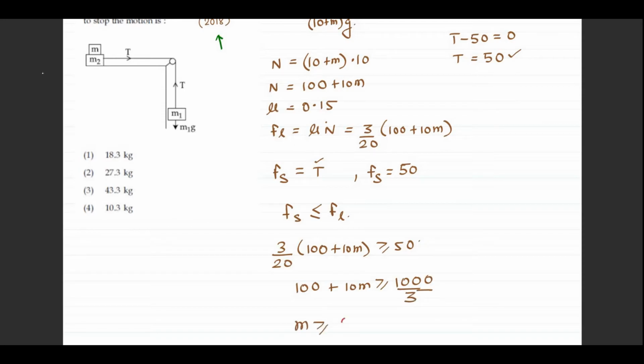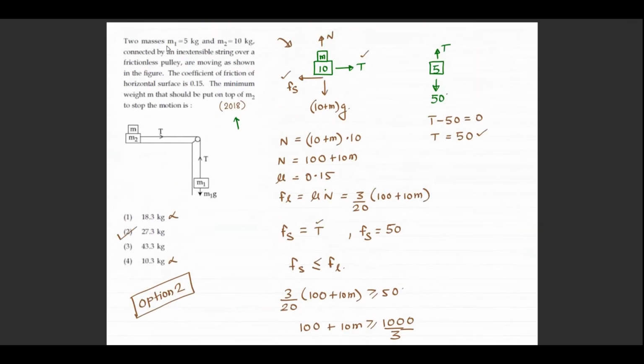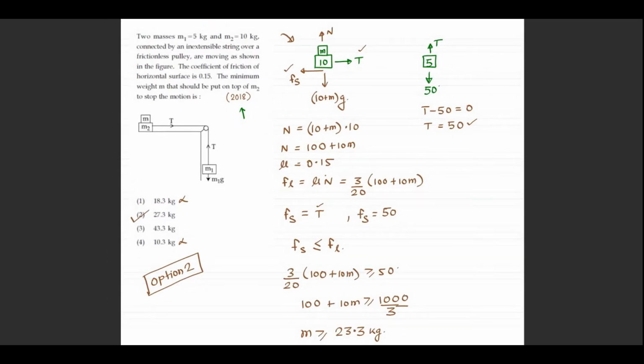So M will come out to be greater than 23.3 kg. Right? So the value of M should be greater than or equal to 23.3 kg. So 18.3 cannot be, 10.3 cannot be. Out of the given options, the minimum value that satisfies the condition is 27.3. So I will give the answer as option 2. Right? So this is the workaround of this particular problem.